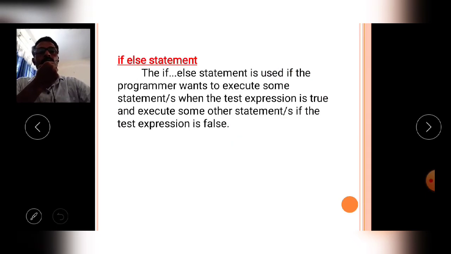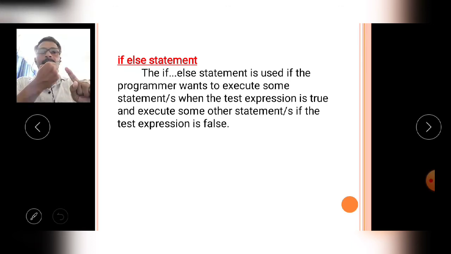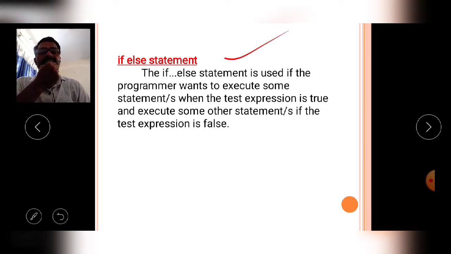Then come to the next one, the if else statement. So just now we discussed that the conditional control statements are 4. First one is the if statement, second one is the if else statement, third one is the nested if statement, fourth one is the if else ladder. Okay, so we already completed the first one, that is the if condition. Now we will discuss the second one, that is the if else statement.